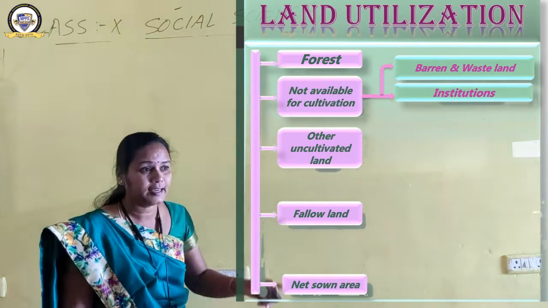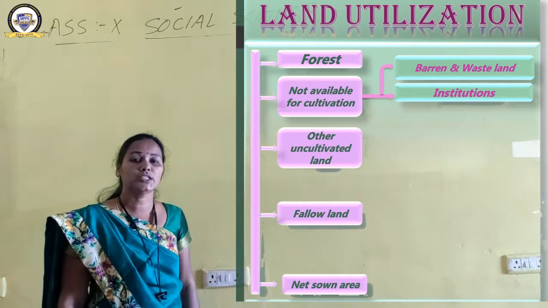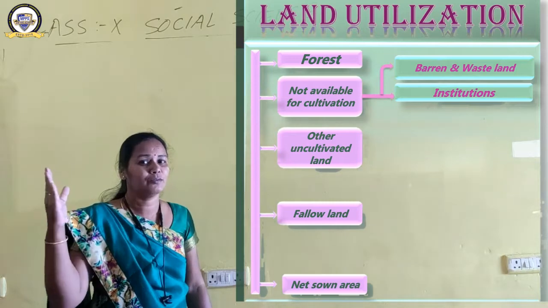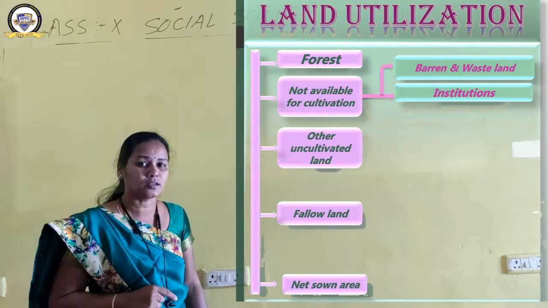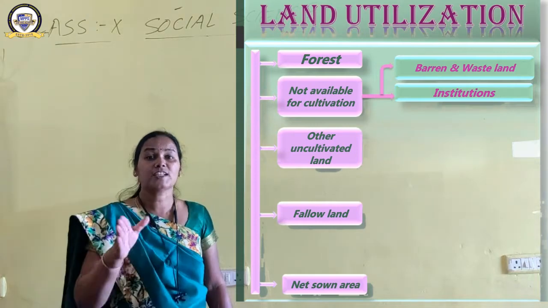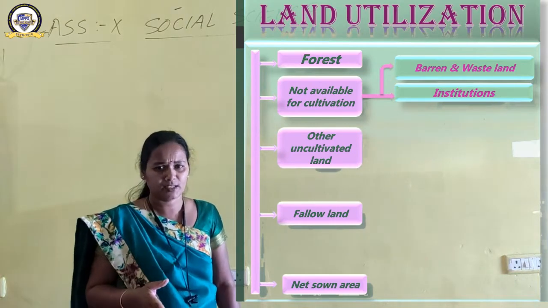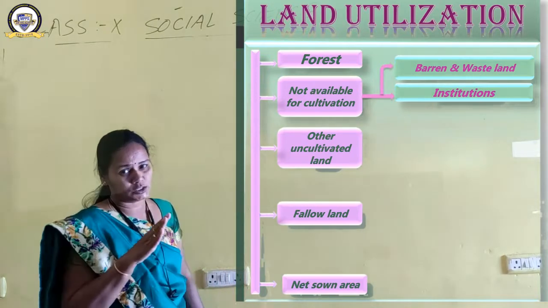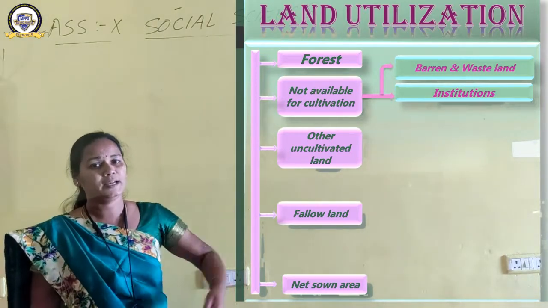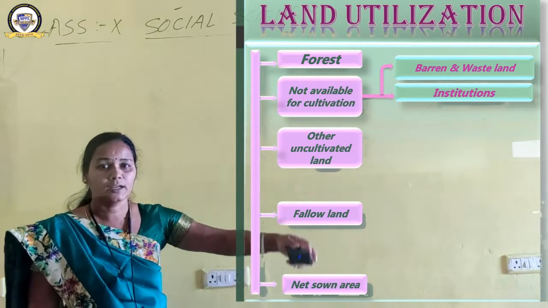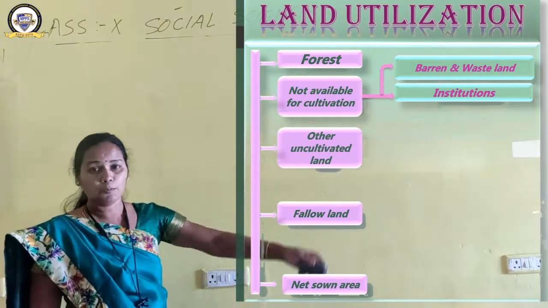What is the second category? That is institutions. There are institutions created by human beings, like roads, railways. Constructional activities have been there, buildings have been constructed. So for the creation of these institutions, buildings, railway lines and tracks, railway stations, airports, and then seaports.